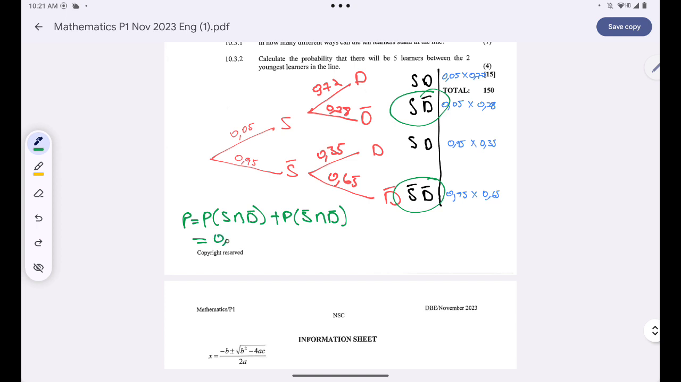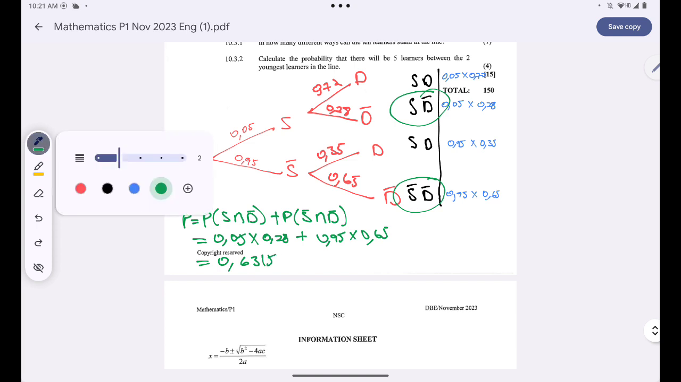So I'll simply say 0.05 multiplied by 0.28 plus 0.95 multiplied by 0.65. This will give me 0.6315, which can be written as a percentage because we were given our information as a percentage. But even if you left it here, there was nothing wrong there.